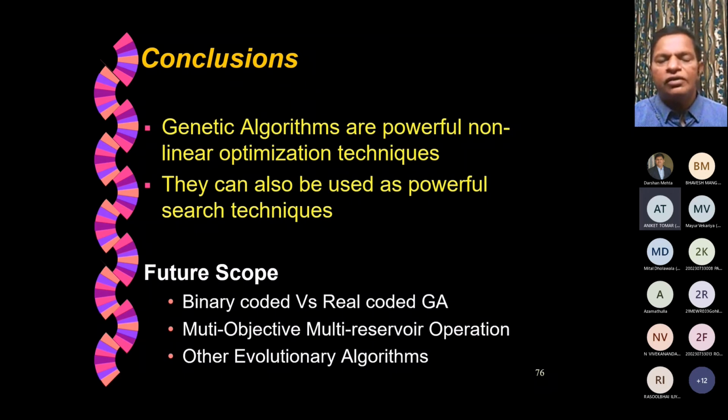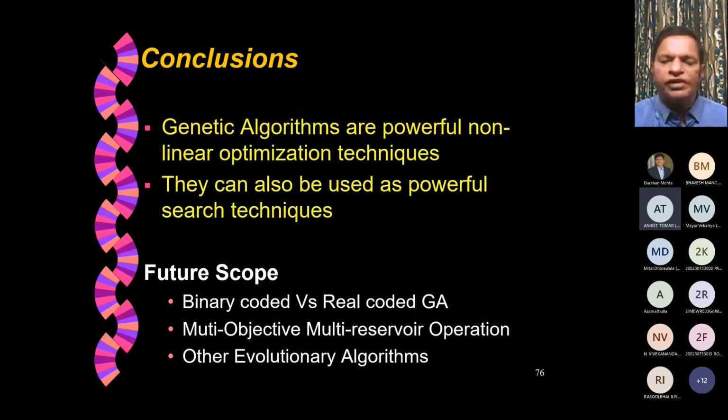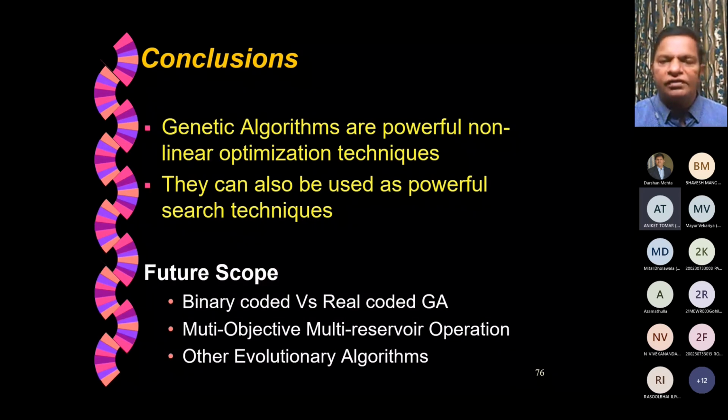So that the total benefit is good, like Krishna Tribunal or Krishna Basin Authority would look for, or Godavari Basin Authority. Like that, the Basin Authority would like to look for the overall optimization of all the reservoirs operation together, rather than looking at the benefit from one single reservoir. We have also used many other evolutionary algorithms like swarm intelligence, PSO, differential evolution, ant colony optimization. Many other algorithms are also used to solve similar kind of reservoir operation problems.